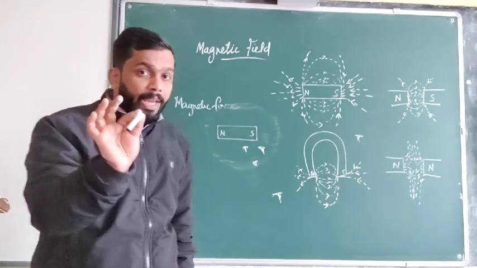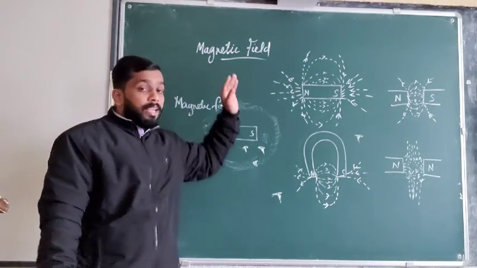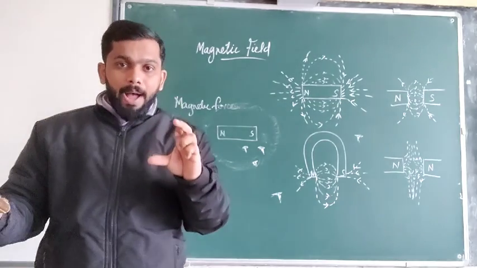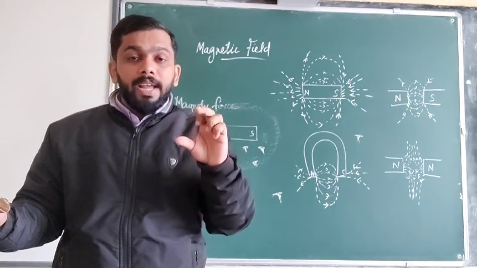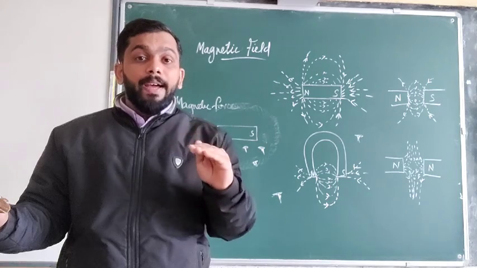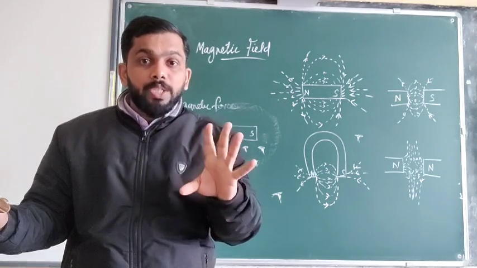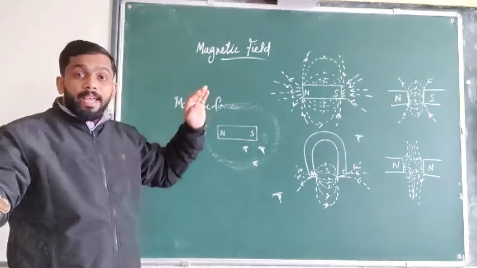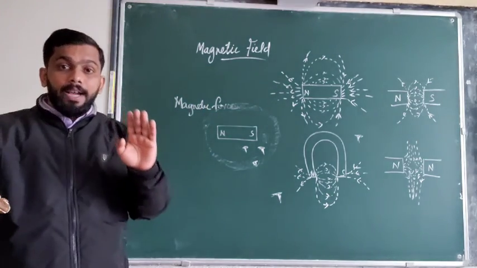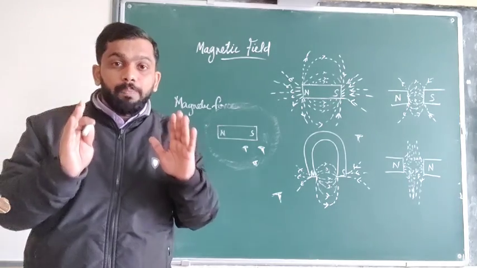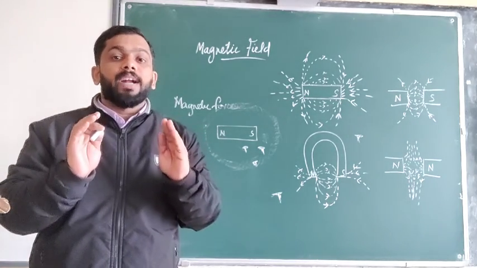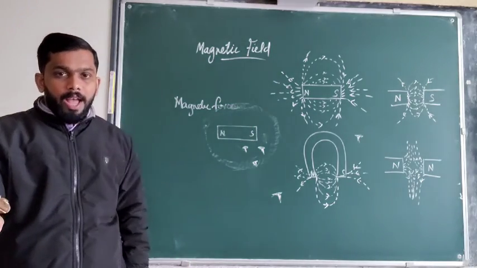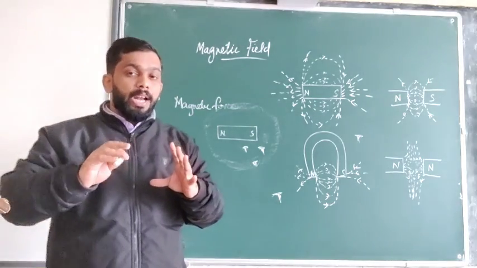So, magnetic field, that's the topic today. Magnetic field means the area or region around a magnet where we can experience magnetic force. So what is a magnetic field? The area or region around a magnet where we can experience the magnetic force of attraction is called the magnetic field. And what is the speciality of this magnetic field?